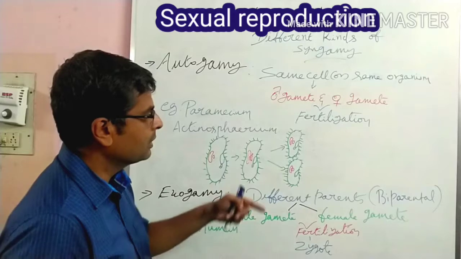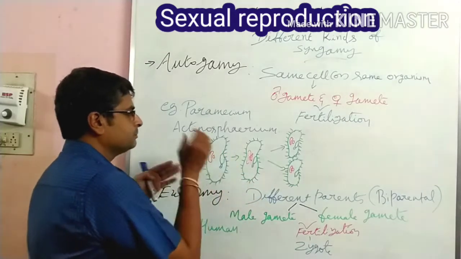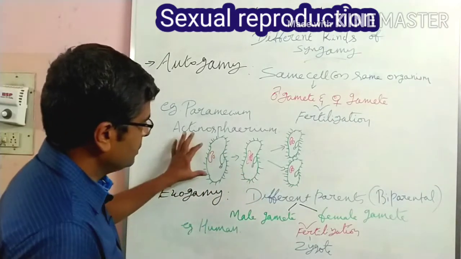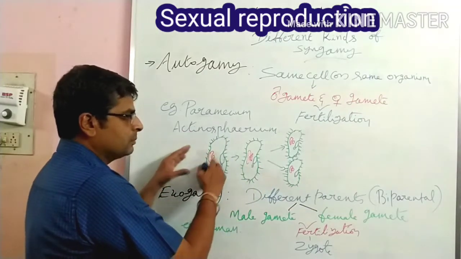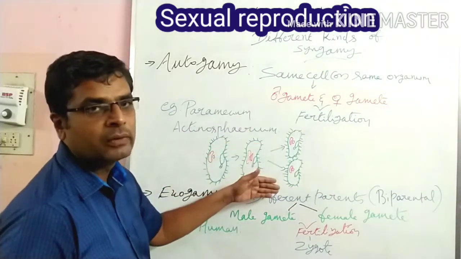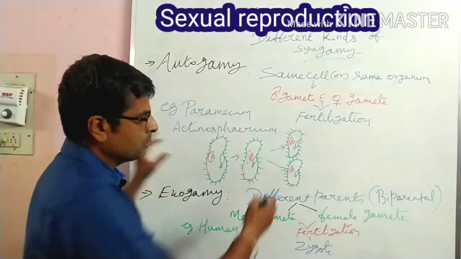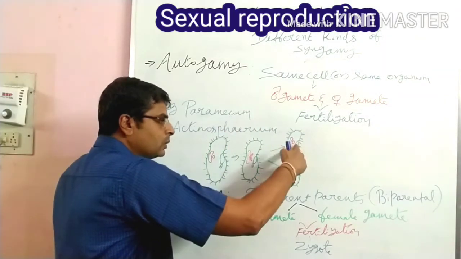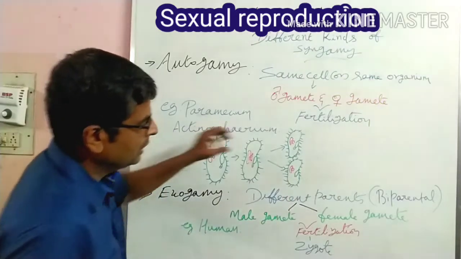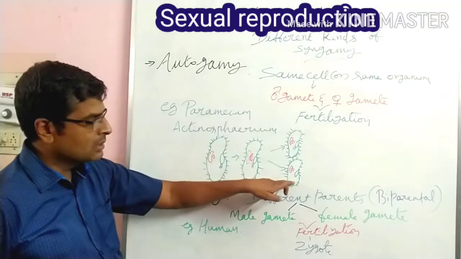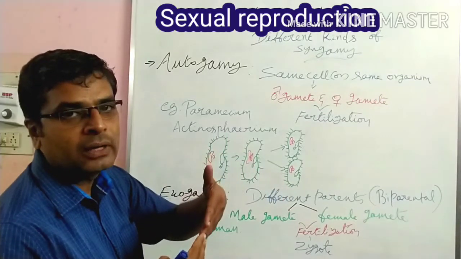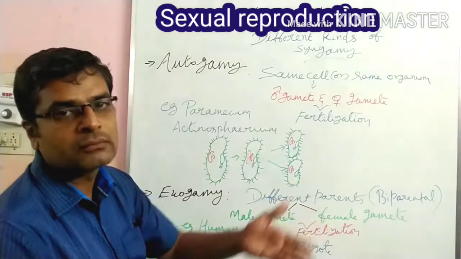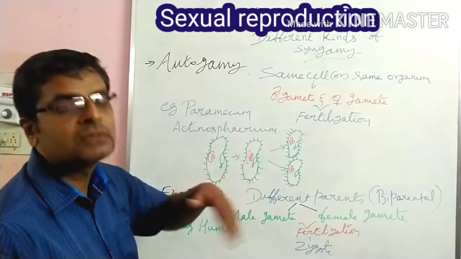For example, Paramecium, which undergoes binary fission. Two daughter cells are produced. One daughter cell acts as a positive strand, and the other daughter cell acts as a negative strand. The positive and negative strands meet together and undergo fusion.